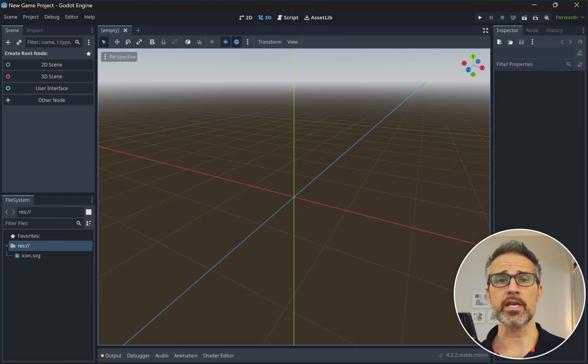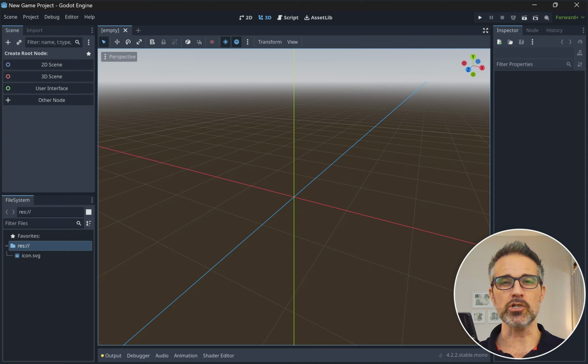So here we are in the editor for a specific project. Now I'm going to give a bit of orientation as if you already know Unity. If you don't, that's cool. But up here is the scene. That's like the hierarchy in Unity. Here we have the file system. That's like the project window in Unity. Here in the center, this is a mixed area. It's something like the game view or the scene view in Unity. And then over here on the right, there's the inspector, which is just like the Unity inspector.